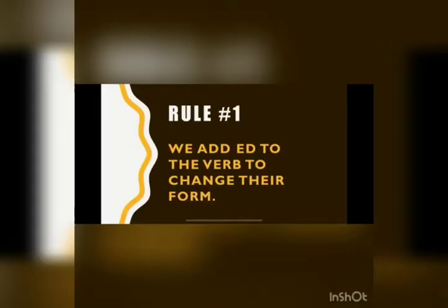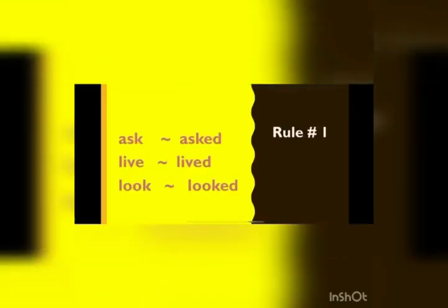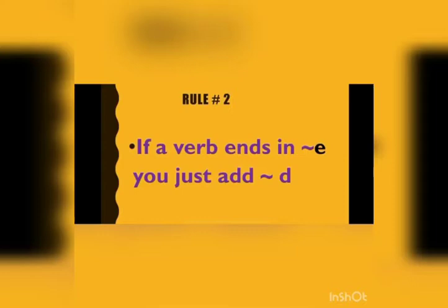Now there are certain rules. How do we convert or change the verb into a past form? First rule is by adding an ed to the verb. For example, ask can be changed into asked by adding an ed in the end of the verb. Live, lived. Look, looked.